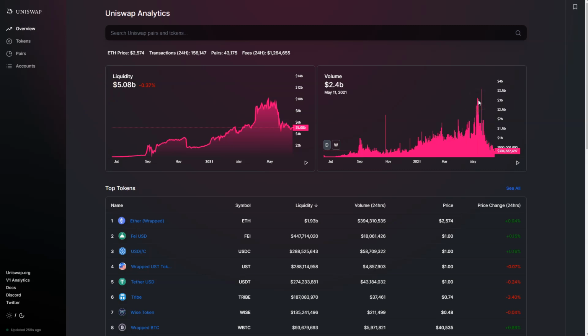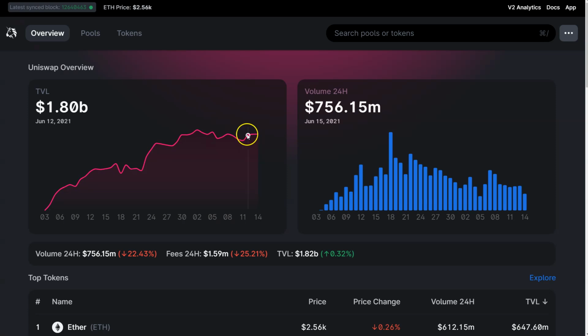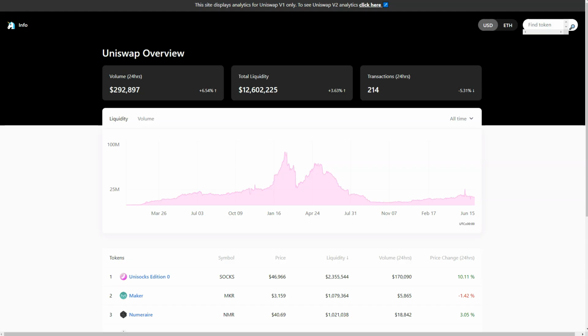Volume's also down considerably from really all of 2021 up until May 18th. That was kind of the crescendo of volume, and all of that has declined pretty significantly. Even liquidity is down. Version 3, the liquidity continues to kind of plateau and stay flat. And here's version 1, which still also has 12-13 million in TVL.